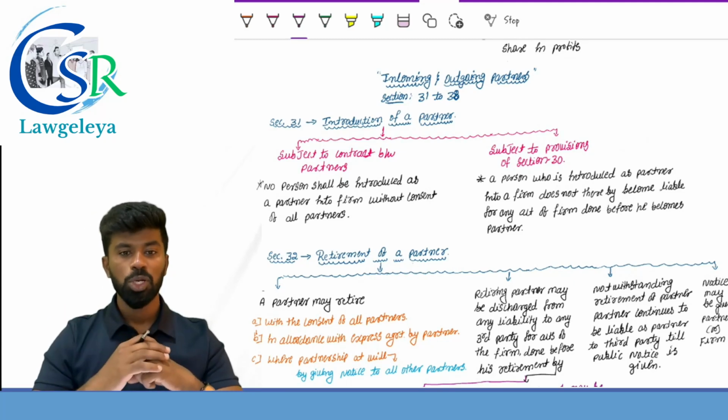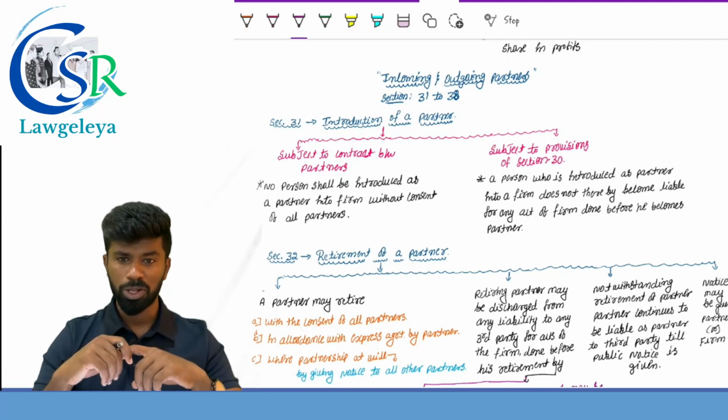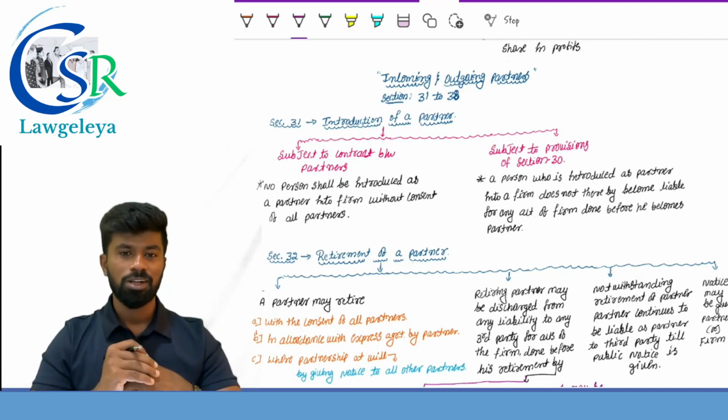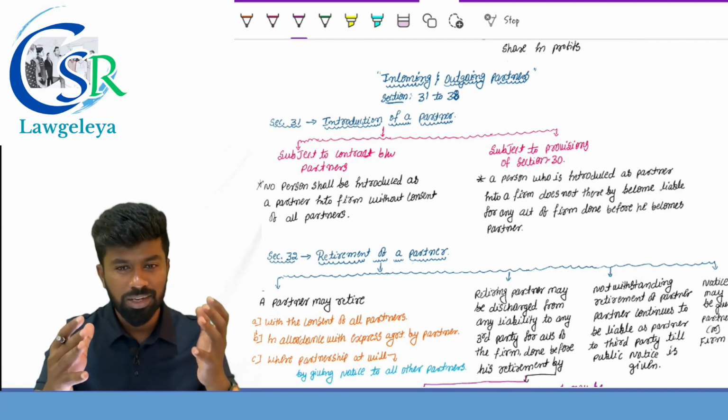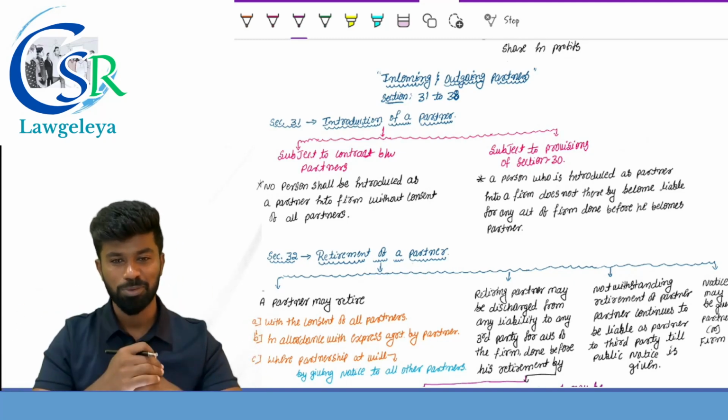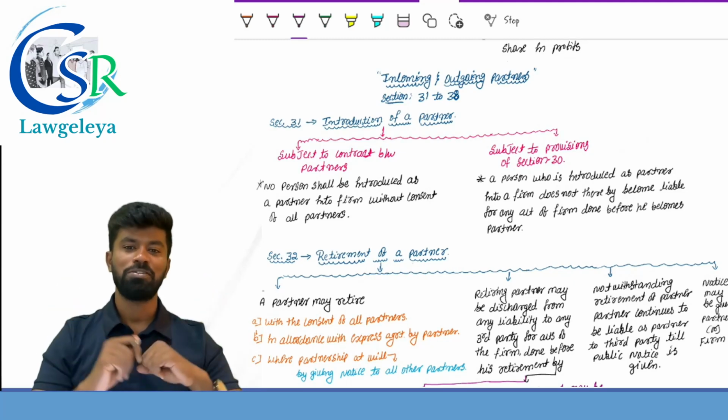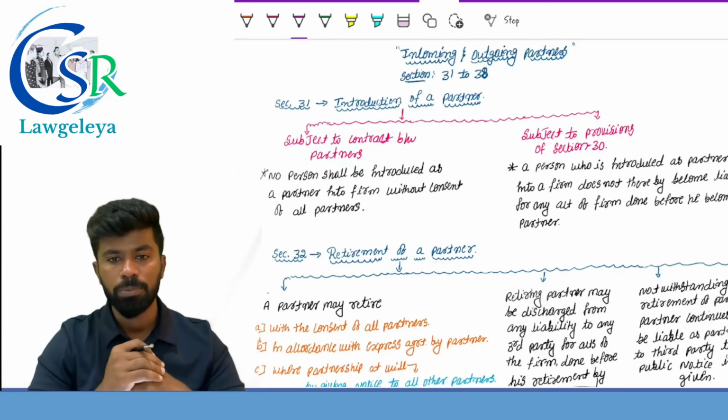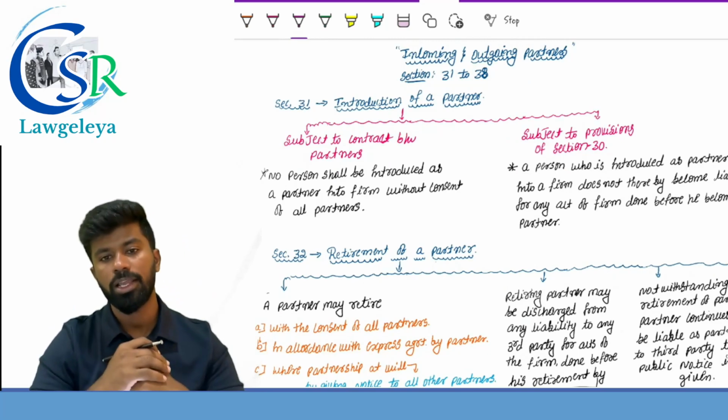28, partner by estoppel or holding out. 29, the rights of a transfer of partner's interest. And the 30, minor beneficiary. What beneficiary? A minor beneficiary. Next, we have incoming and outgoing partners. Section number 31 to 38.